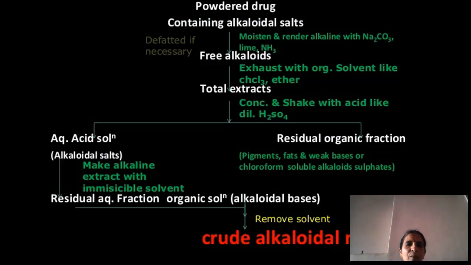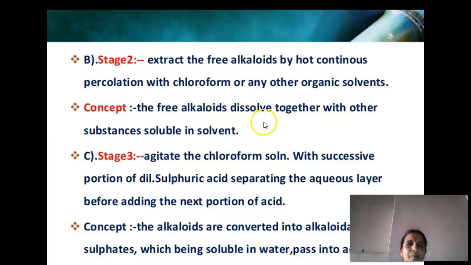These are some of the steps involved in the extraction of alkaloids, from material containing alkaloidal salts. In stage 2, extract the free alkaloids by hot continuous percolation with chloroform or any other organic solvent. The concept is that the free alkaloids dissolve together with other substances and become soluble in the solvent.